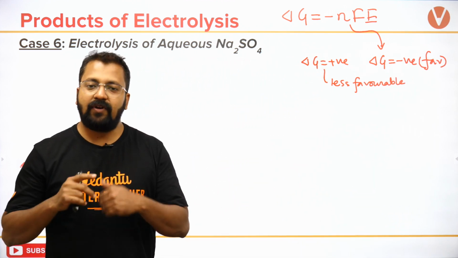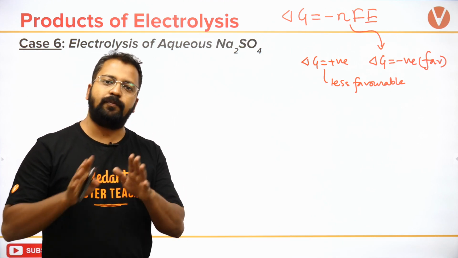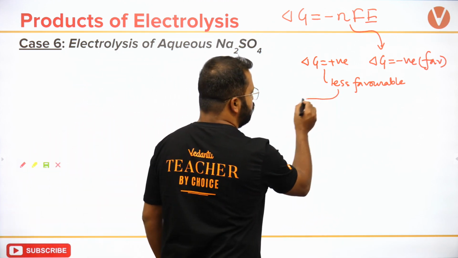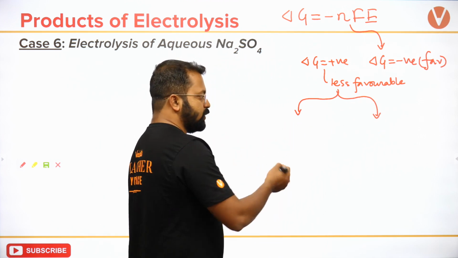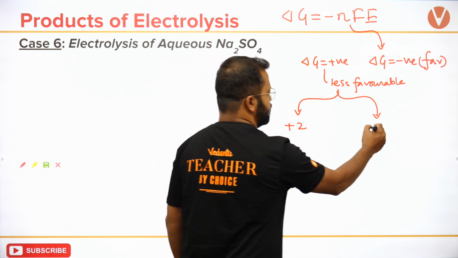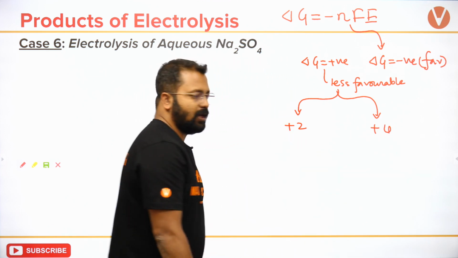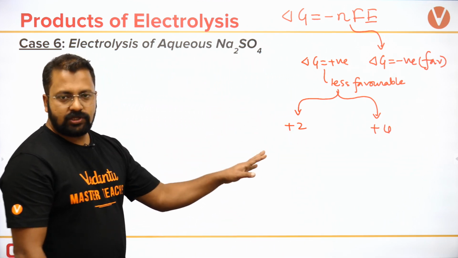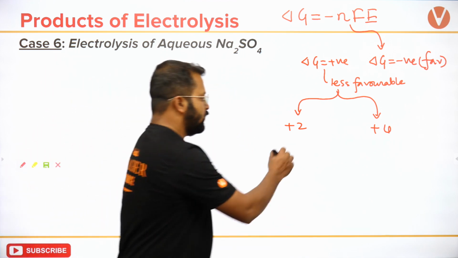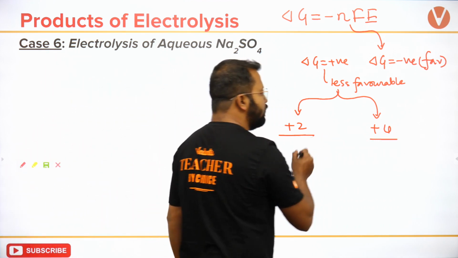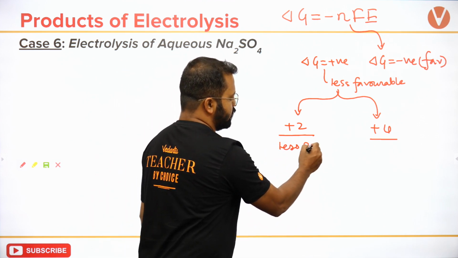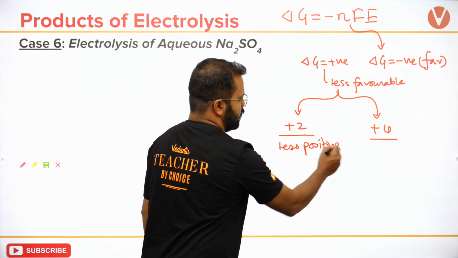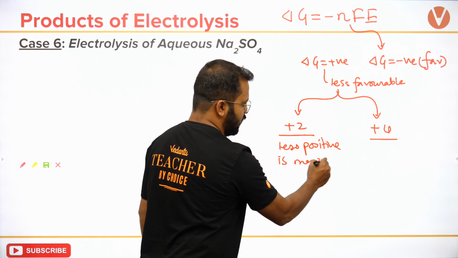If I get two values which are positive, let's say +2 and +4, if I get two values which are positive for delta G, then which is more favorable? The one which is less positive is more favorable. Less positive is more favorable.